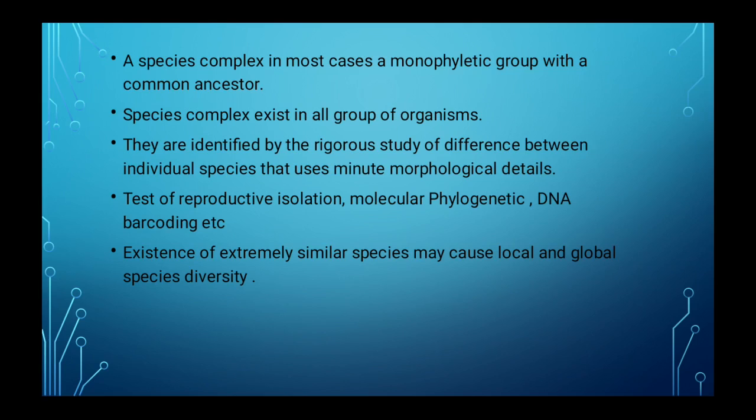They are identified by a rigorous study of differences between individual species that uses minute morphological details.